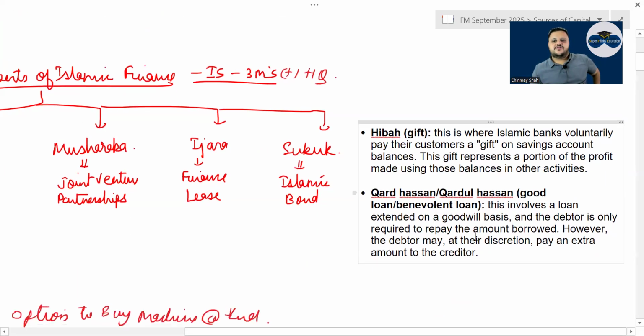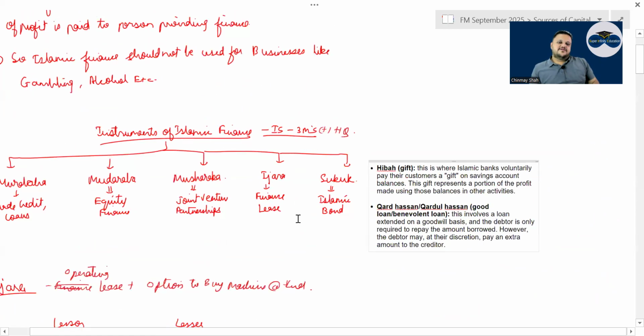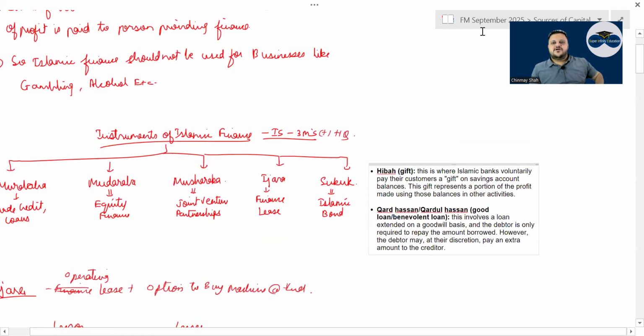Then Qard Hasan, or Qardul Hasan, or good loan, or benevolent loan. This involves a loan extended on a goodwill basis, and the debtor is only required to repay the amount borrowed. So it is a loan given. You don't need to pay interest or anything else other than the loan amount. But if you feel that person has helped you and you want to pay an extra amount, you can pay that extra. That is Qard Hasan or Qardul Hasan, whatever you want to say.